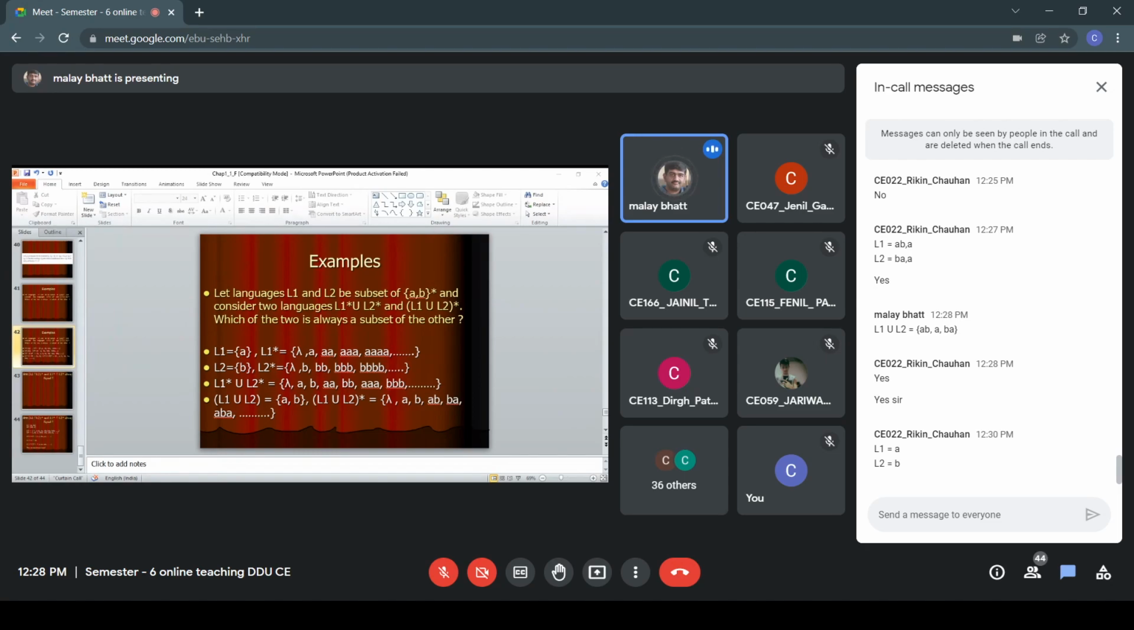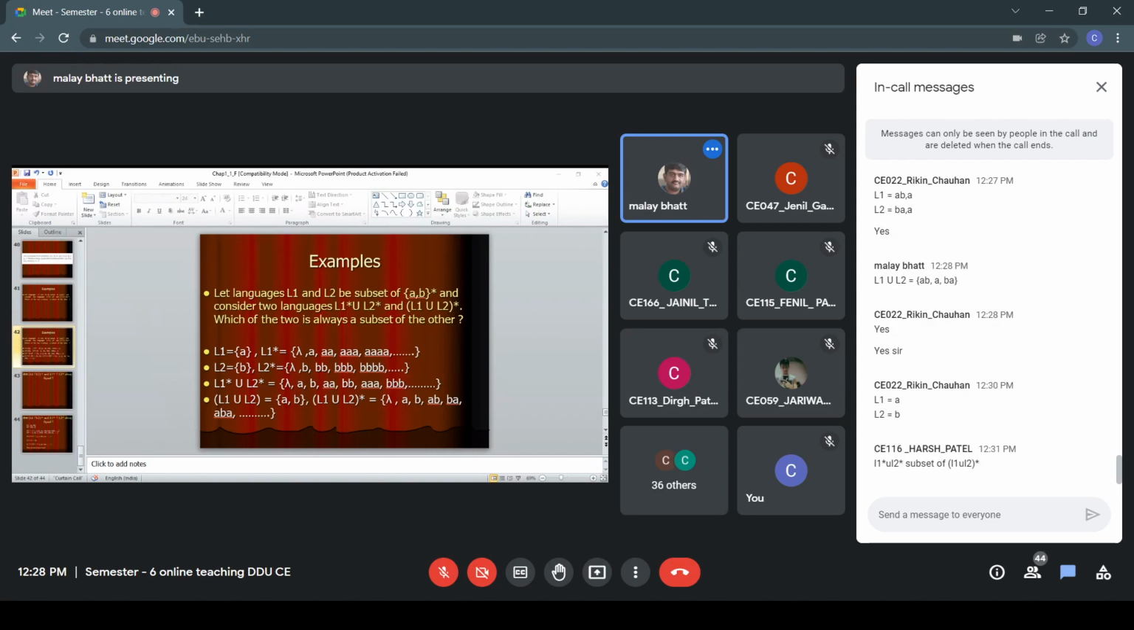But when you find L1 union L2, you will get A comma B, because it is a union of two sets. So definitely L1 union L2 whole star is equal to {A, B} whole star. So basically {A, B} whole star is the entire dictionary. You can generate all the elements of the dictionary.